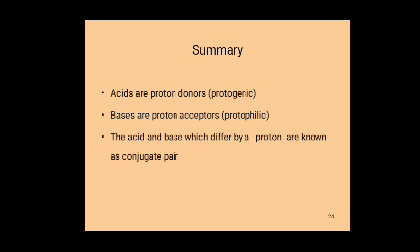Like HCl plus H2O gives H3O plus and Cl minus. HCl is acid 1, its conjugate base is Cl minus. H3O plus is an acid, its conjugate base is H2O. HCl and Cl minus differ by only one proton, so this pair is called a conjugate acid base pair.